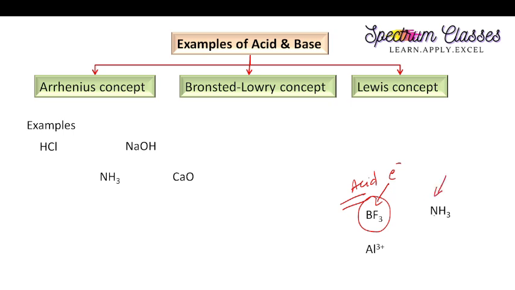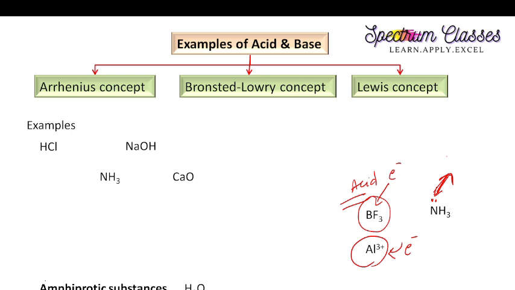And this NH3 has a lone pair of electrons which it can easily donate. Therefore, it is known as a Lewis base. Similarly, this Al3+ easily accepts electron pairs, therefore it behaves as a Lewis acid. So Lewis acids and bases are those which can readily accept as well as donate electrons respectively, right? I hope you understand the concept of acids and bases of these three different theories.